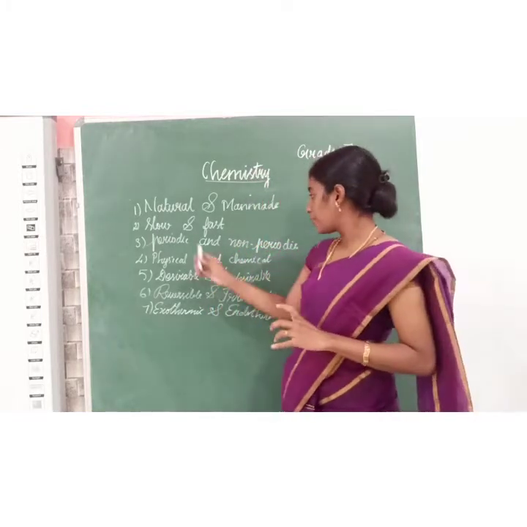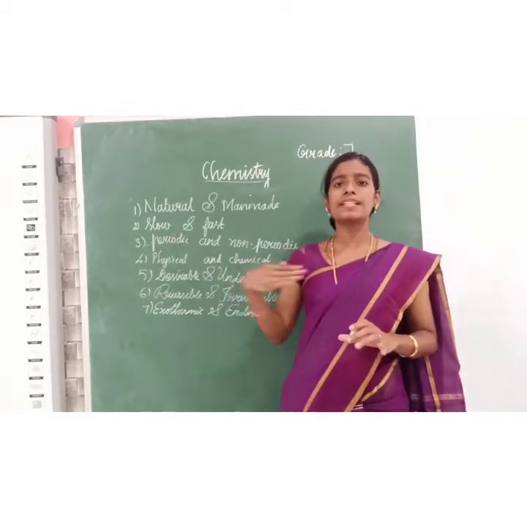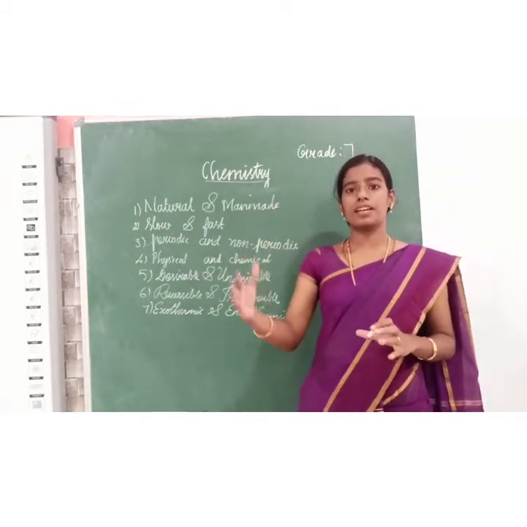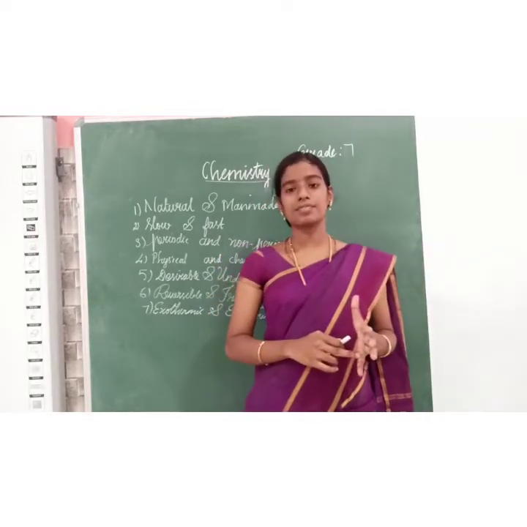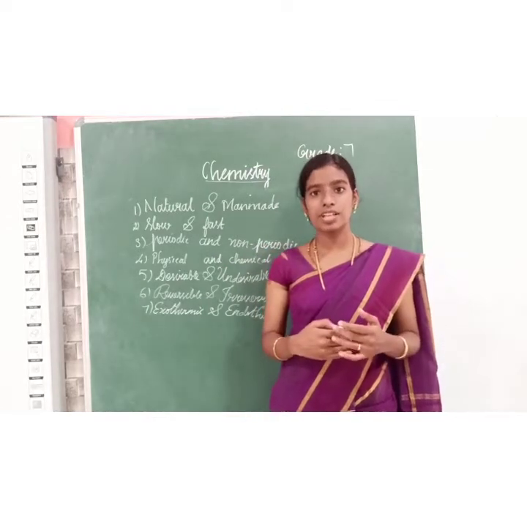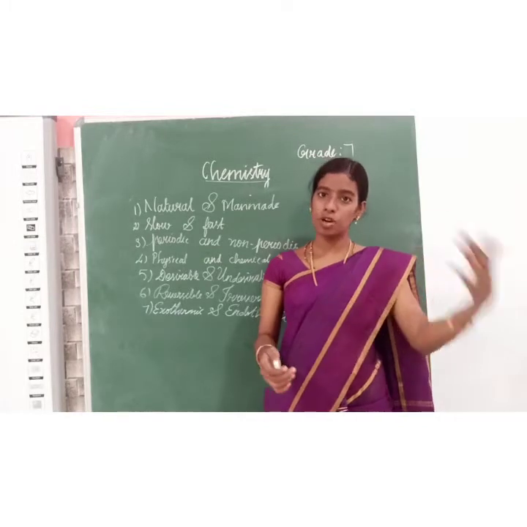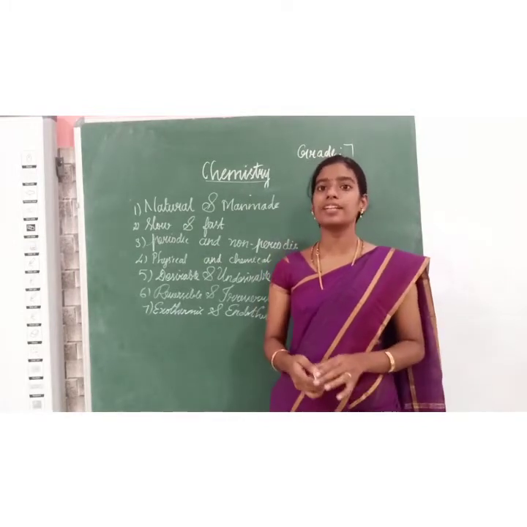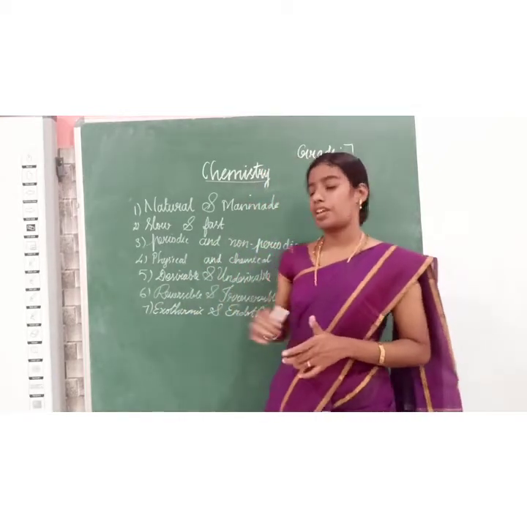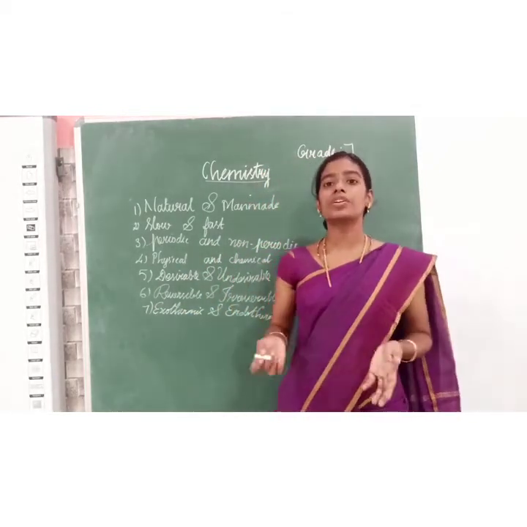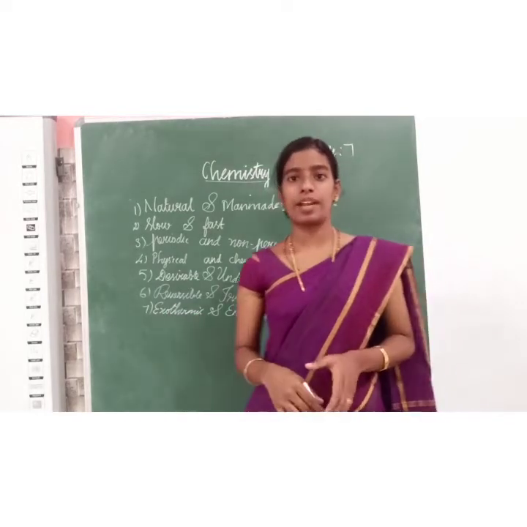Next one is periodic and non-periodic change. Periodic change means it repeats within a regular interval. Example, sunset and sunrise. Today morning it occurs and it repeats within particular interval. Then tomorrow morning, day after tomorrow morning, like that it is repeating within a particular interval. It is called periodic change. Non-periodic change, it will not occur within particular intervals. That is example, volcano eruption.